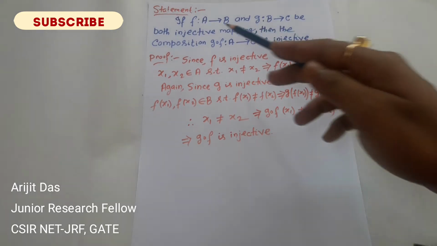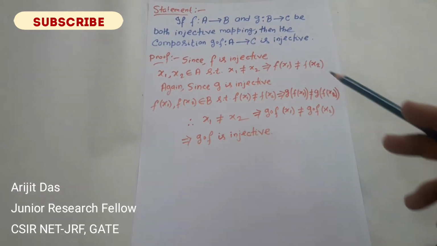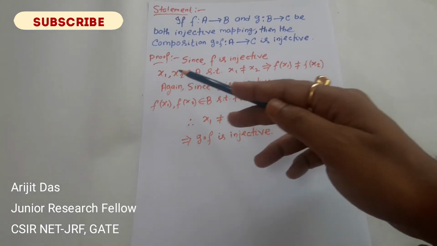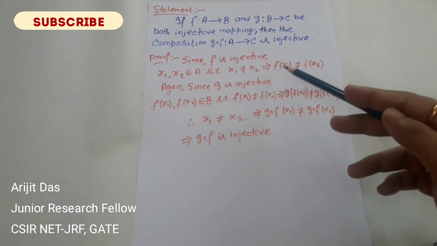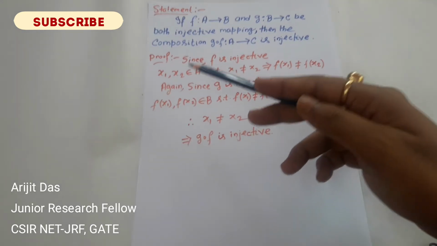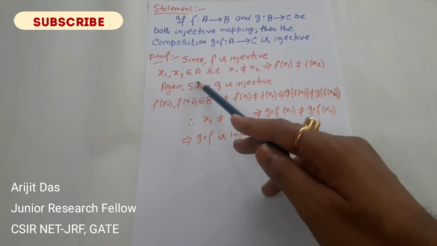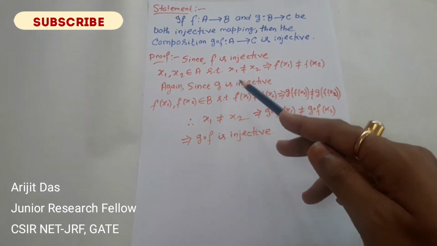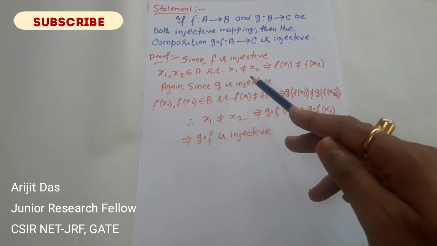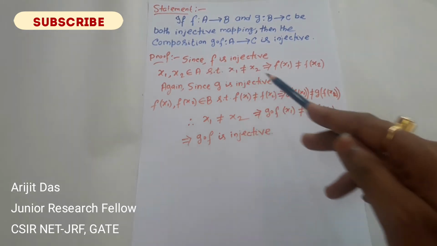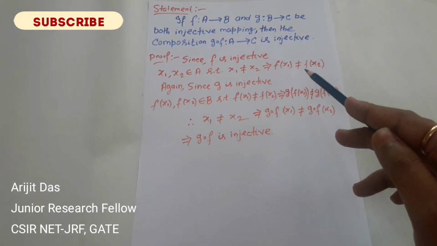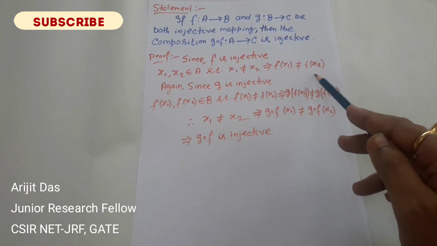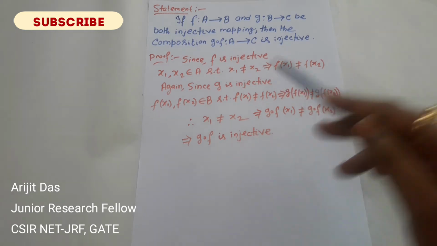So here f is given as an injective mapping, so by the definition of an injective function, two distinct elements go to distinct images. Let x1 and x2 be two distinct elements from the set A, that is x1 not equal to x2, and since f is injective, f(x1) is not equal to f(x2). Again, f(x1) and f(x2) belong to the set B.